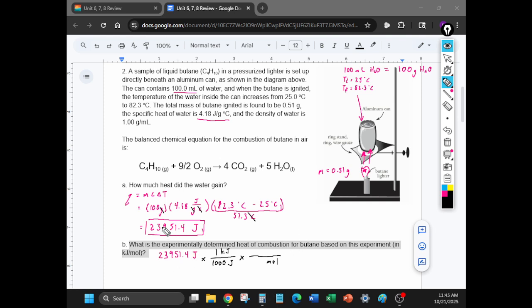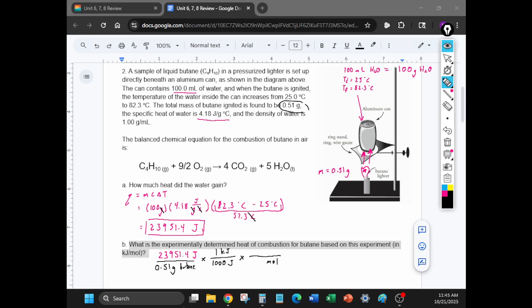It tells us that the water absorbed this much energy, but in order to do that, what did we have to do? We had to burn some butane, right? So it is 23,951.4 joules per 0.51 grams of butane.